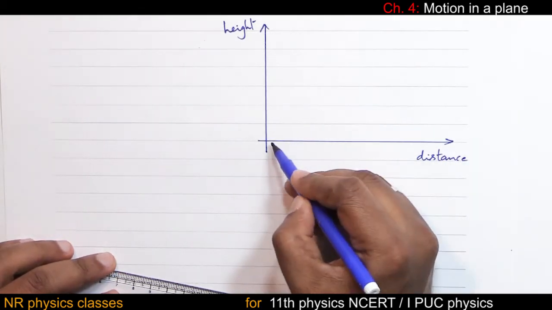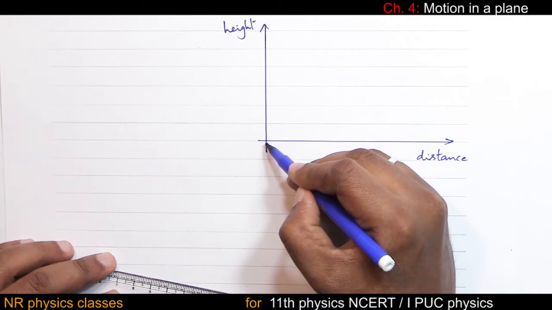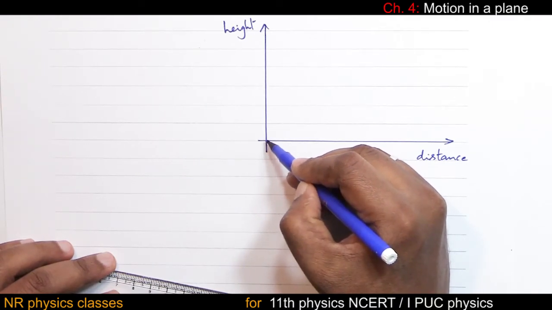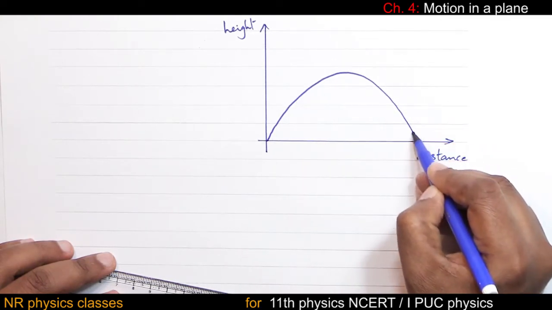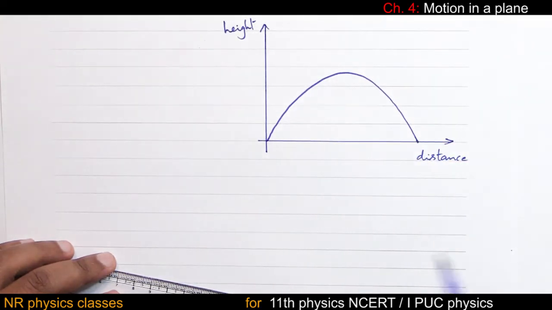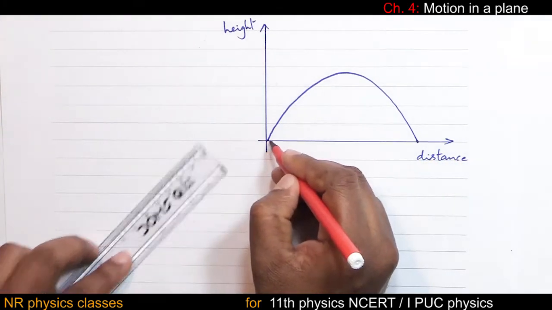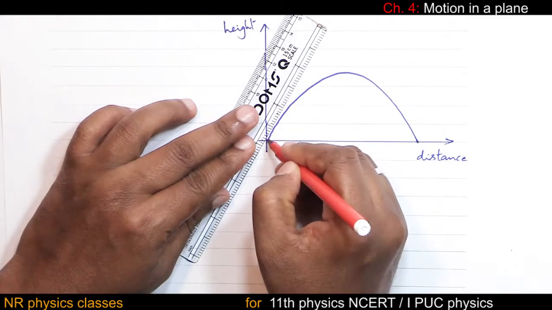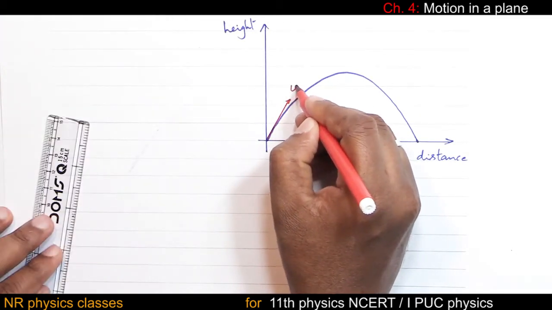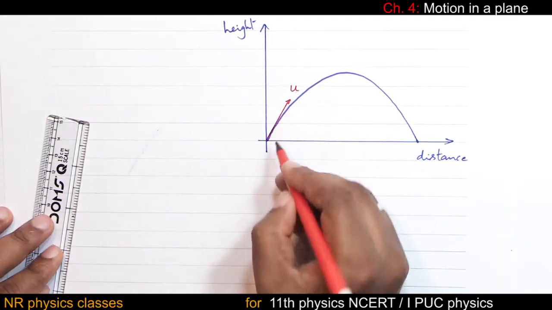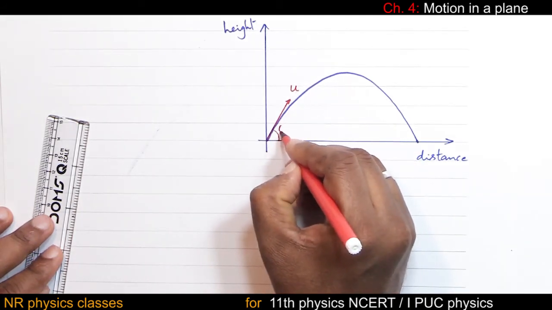If an object is thrown from the origin and if the motion is two-dimensional motion, then the object takes this path. So at the initial point, velocity of projection is represented. So this represents u, velocity of projection. Theta is the angle of projection.